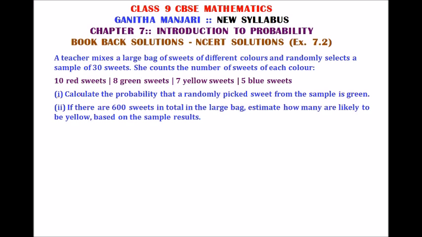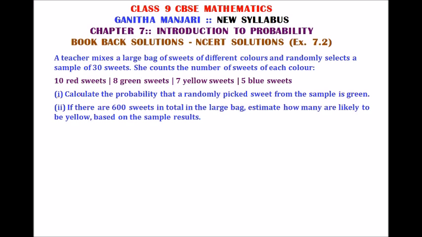So in this question, a teacher mixes a large bag of seeds of different colors randomly, selects a sample of 30 seeds. She counts the number of seeds of each color: 10 red seeds, 8 green seeds, 7 yellow seeds and 5 blue seeds.